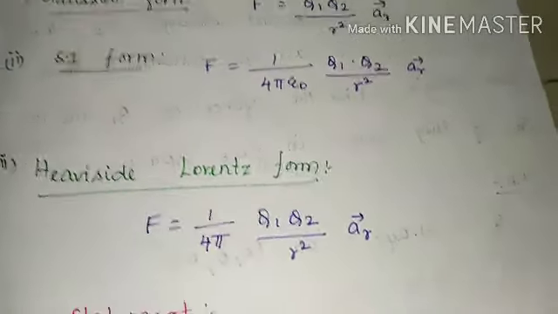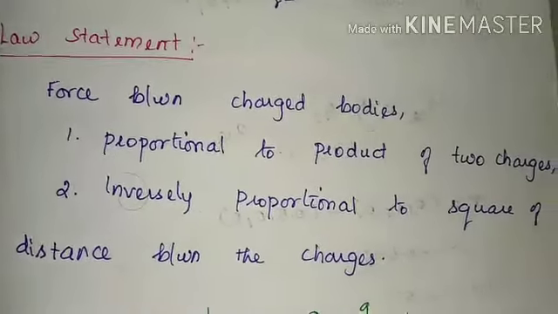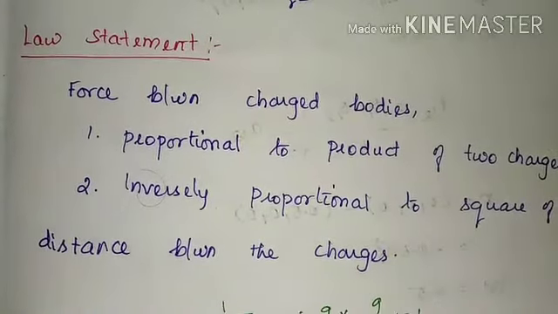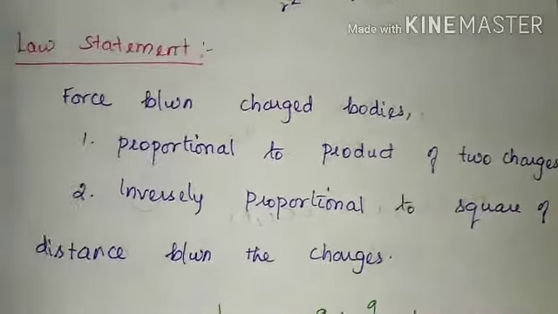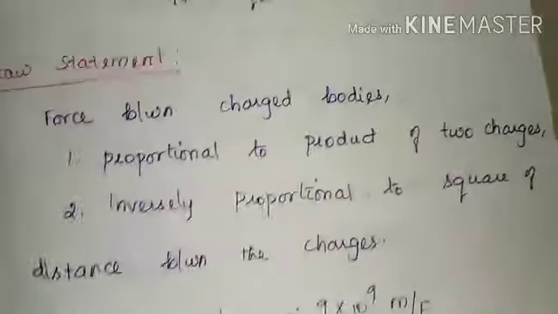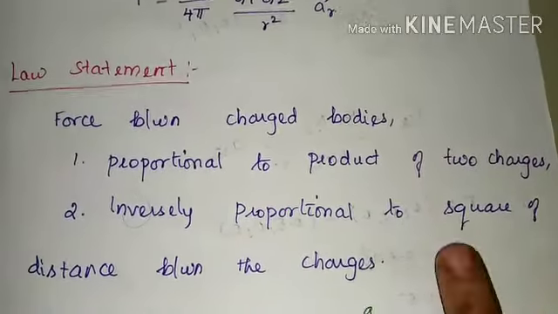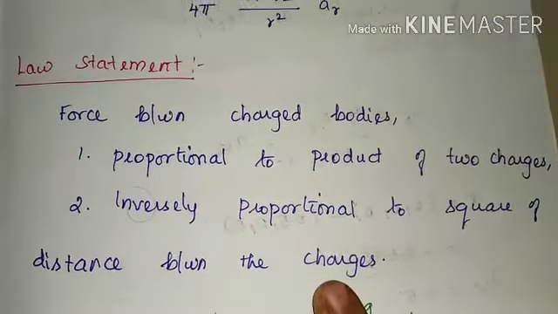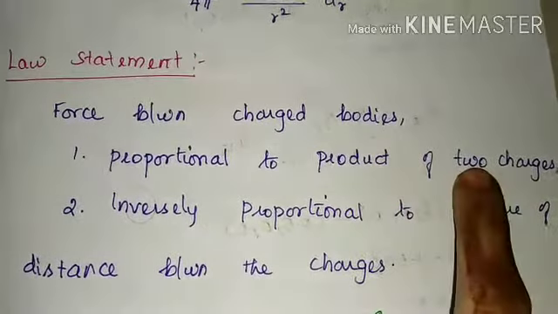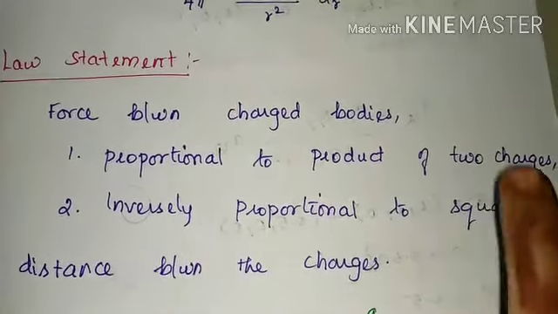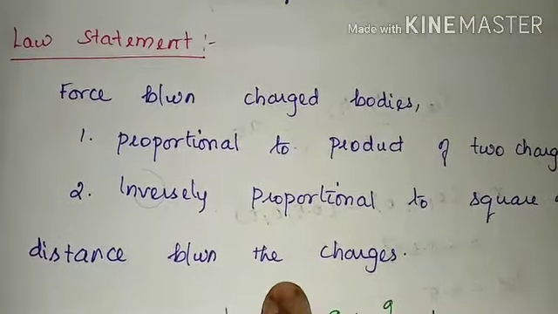Okay, now we will see the last statement. Force between the charged bodies is proportional to the product of two charges and inversely proportional to the square of the distance between those two charges, right? It is proportional to the product of two charges and inversely proportional to the square of the distance between them.